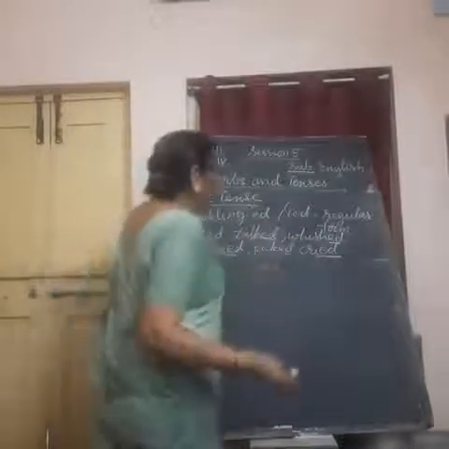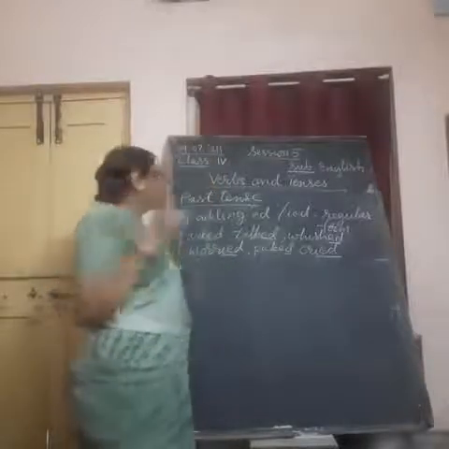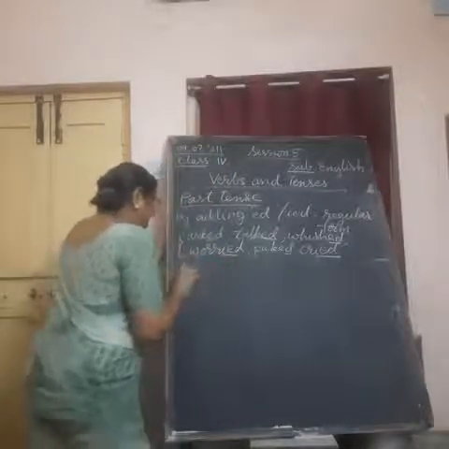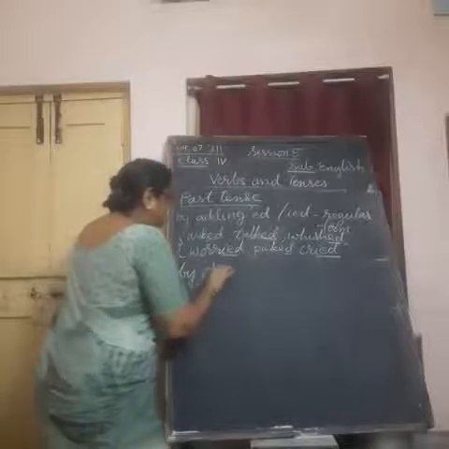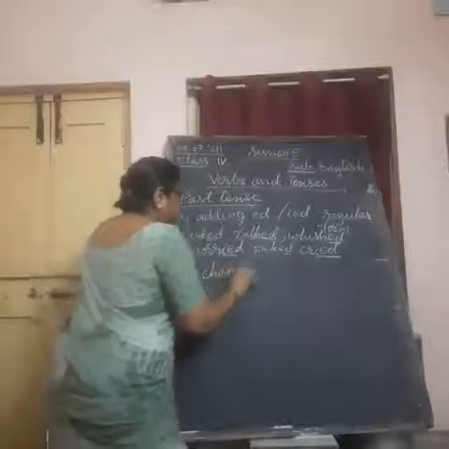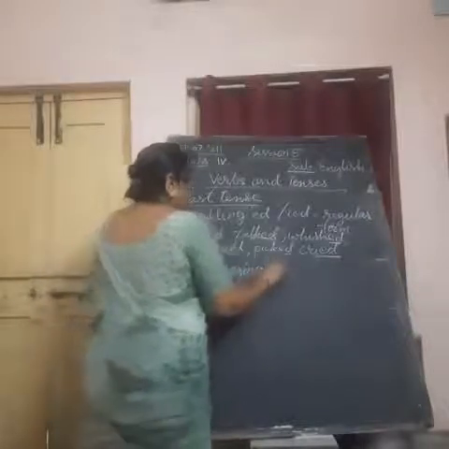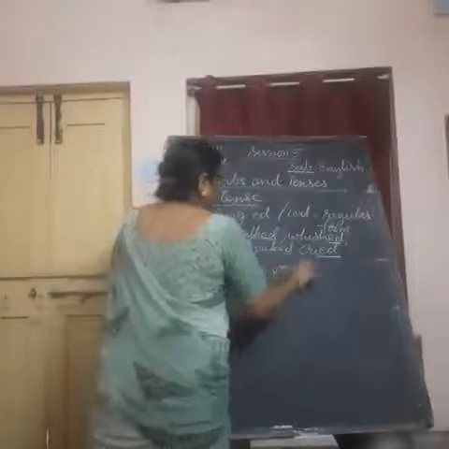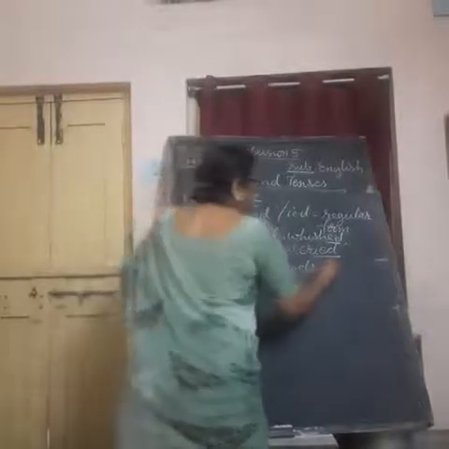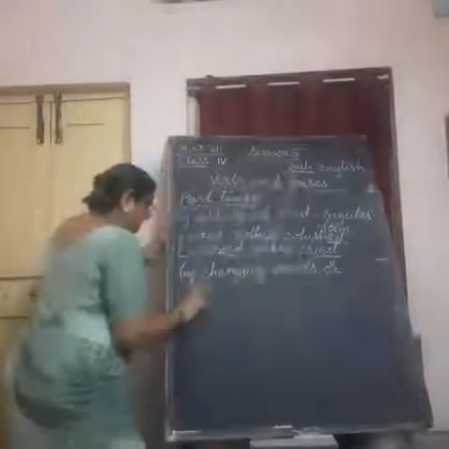And in the second form, either we change by changing vowels which we use in the middle of the word, or by changing the complete spelling.